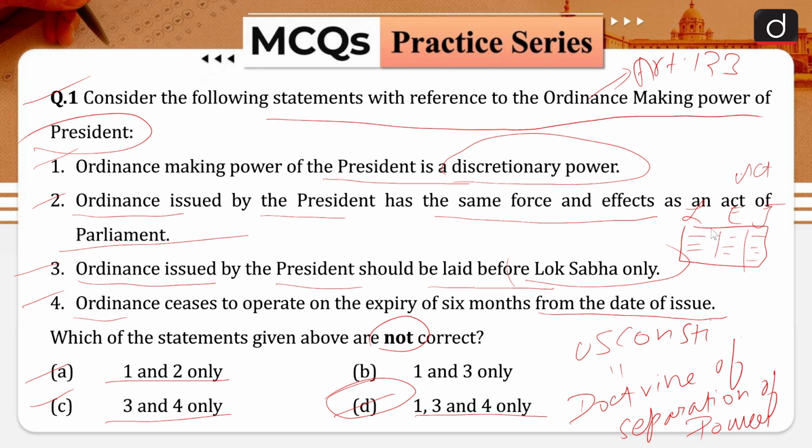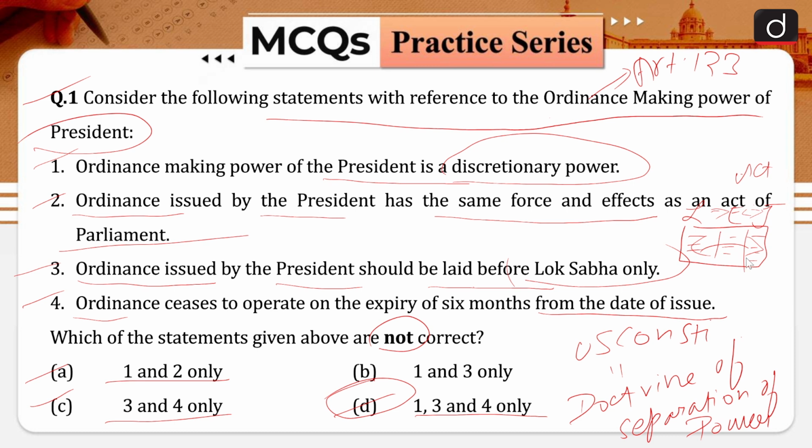But in the Indian Constitution, they are not in watertight compartments. We follow a very flexible approach. In normal circumstances, they cannot encroach. But whenever there is an emergency circumstance, yes, they can fill the void. They can encroach upon each other's functions to fulfill that emergency situation.